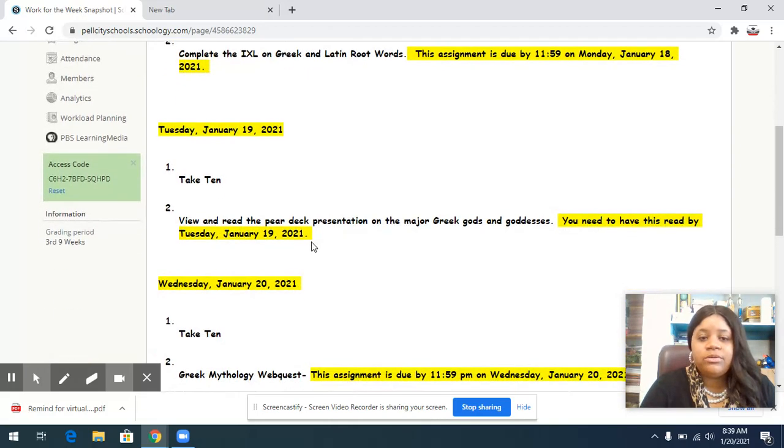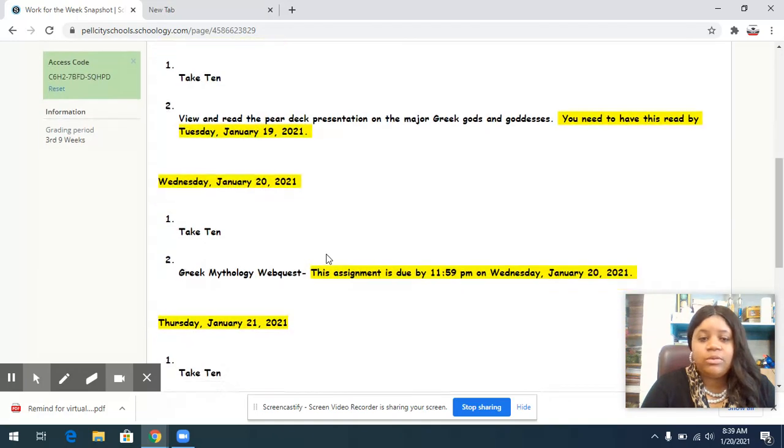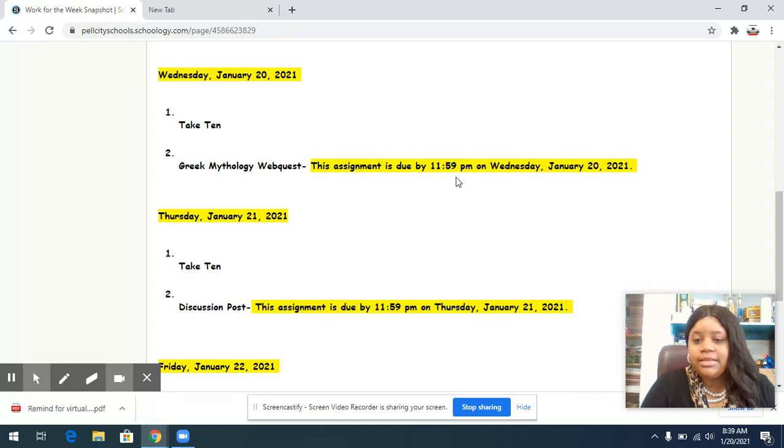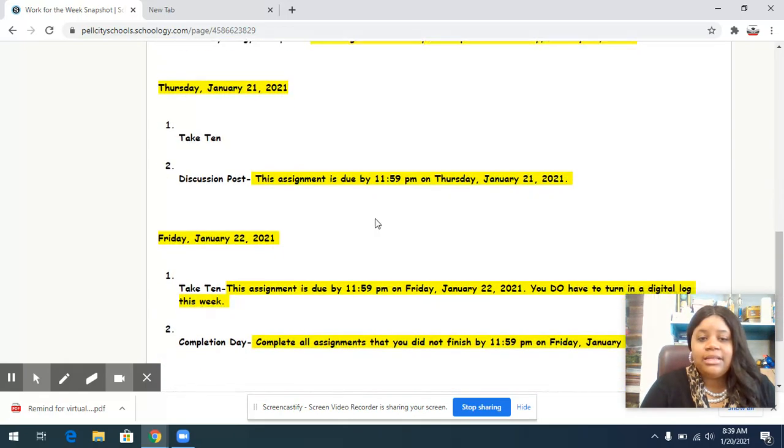Then on Tuesday, of course, you have Take 10 where you read 10 minutes. Then it says view and read the PowerPoint presentation on the major Greek gods and goddesses. You need to have this read by Tuesday, January 19th, 2021. Then on Wednesday, Take 10, and then you have a Greek mythology web quest, and that's due at 11:59 p.m. on Wednesday. And then Thursday, Take 10, and then you have a discussion post, and that's due by 11:59 p.m. on Thursday.